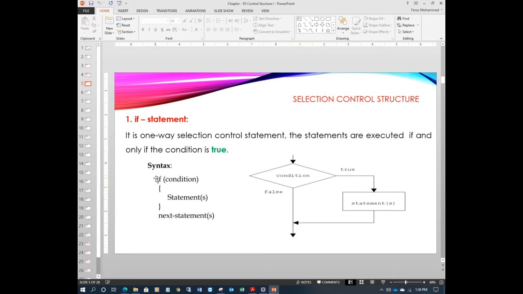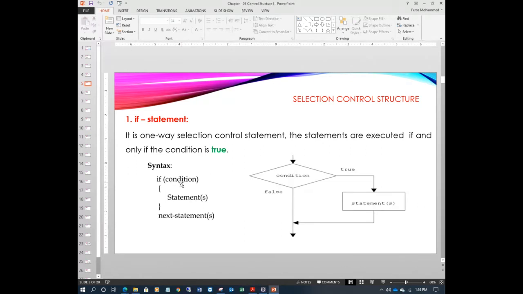So how do you write it in the program? You see here, this is a program. If, everyone knows what if means. There is a condition, and if this condition is true, then execute the statements. The opening brace and closing brace are used when there is more than one statement, so it's called an if block, a group of statements, maybe one or more than one. These statements will execute only if the condition is true.